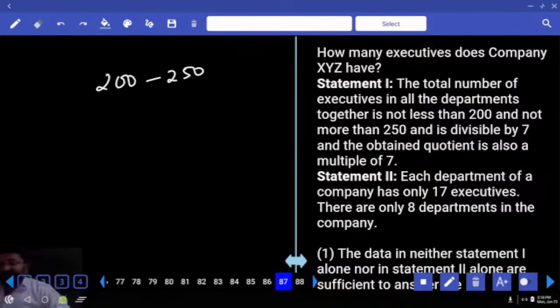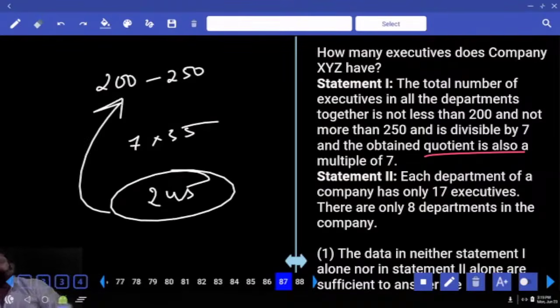But remember one thing, what does he say? The quotient is also divisible by 7. So the number you multiply should also be a multiple of 7. 29 is not a multiple of 7. 30 is also not a multiple of 7. So the number above 29 which is a multiple of 7 is 35. So 7 into 35. 7 into 30 is 210, 7 fives are 35, 210 plus 35 is 245. Is it within the limit? Yes. Did I get the answer? Absolutely yes. Understood by everyone?